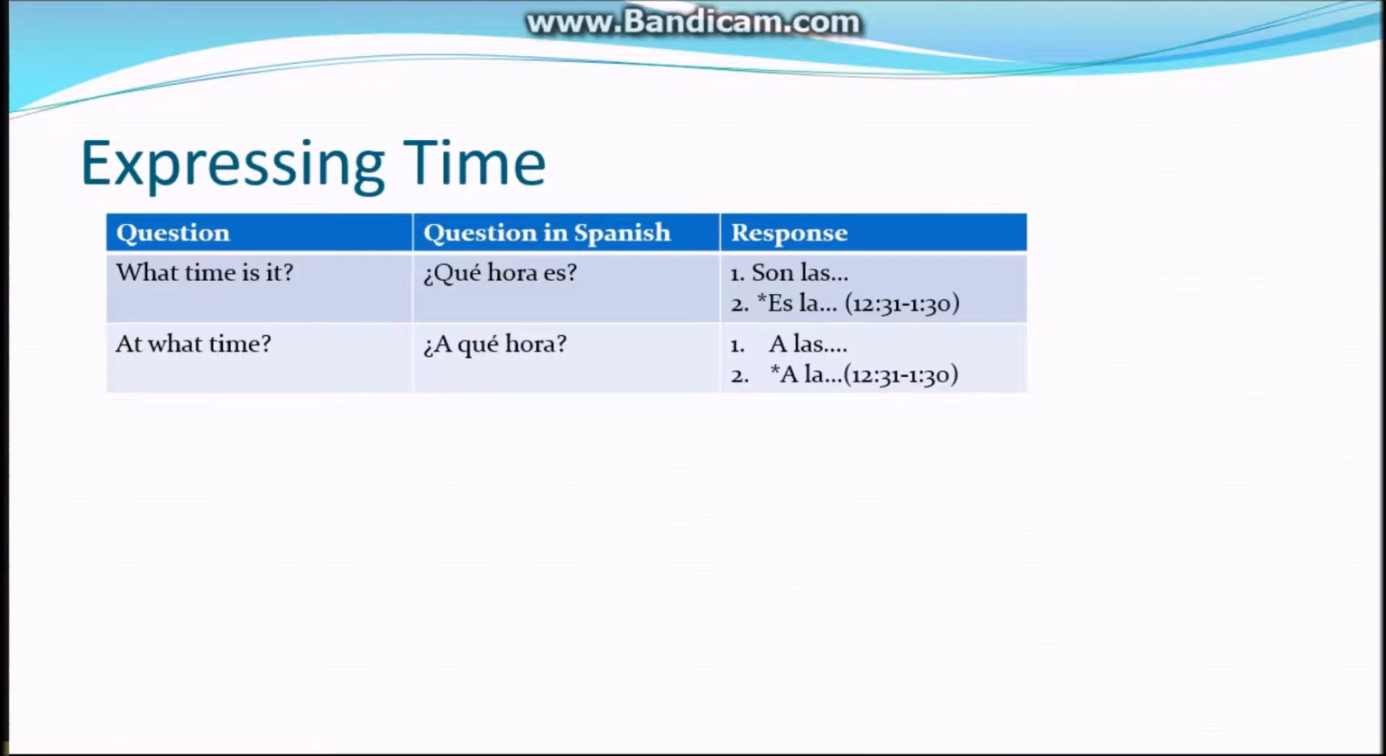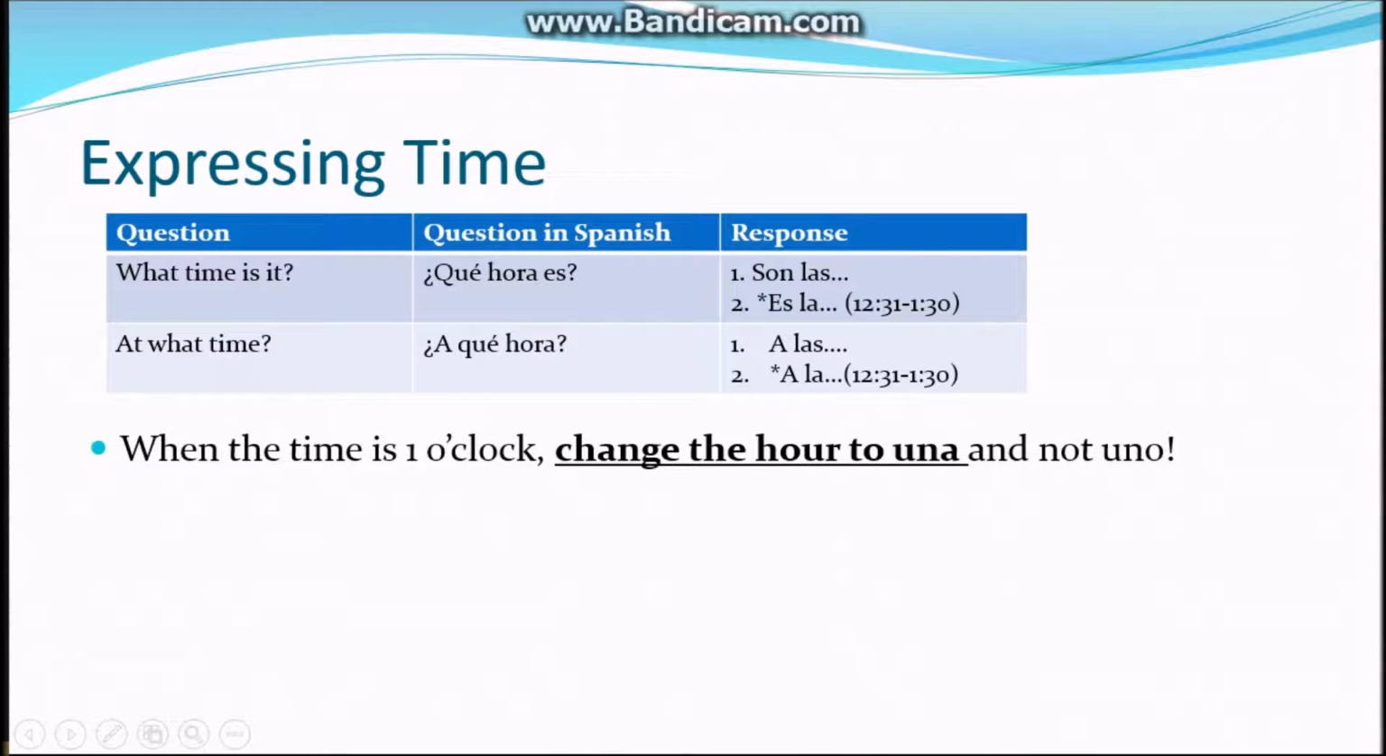Also with this, when the time is 1 o'clock, in order to express that hour, we have to change it to una. So although the number 1 is uno, when we express time, the hour 1 o'clock becomes una.